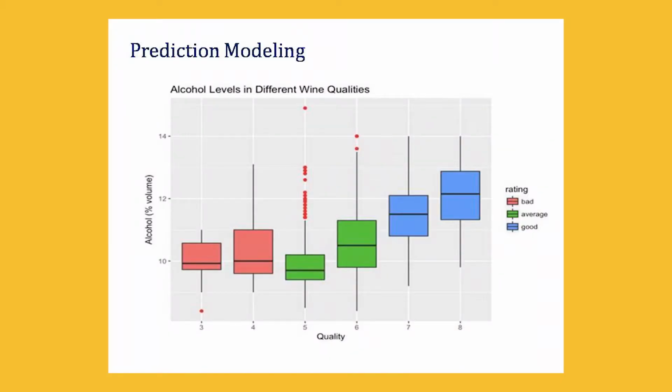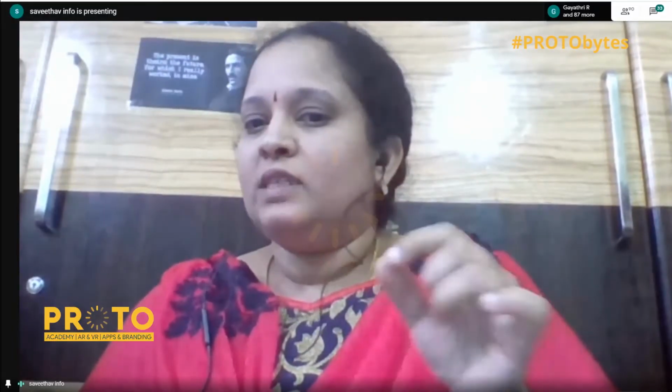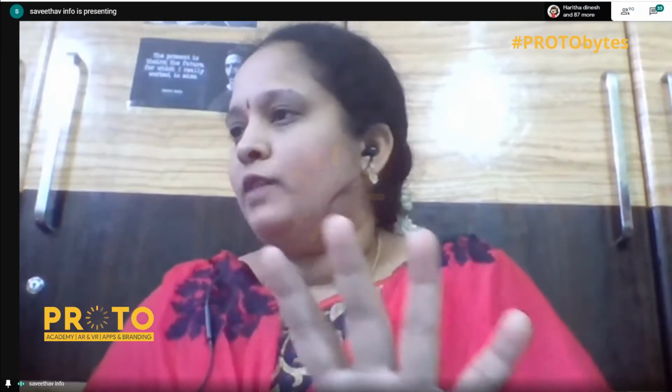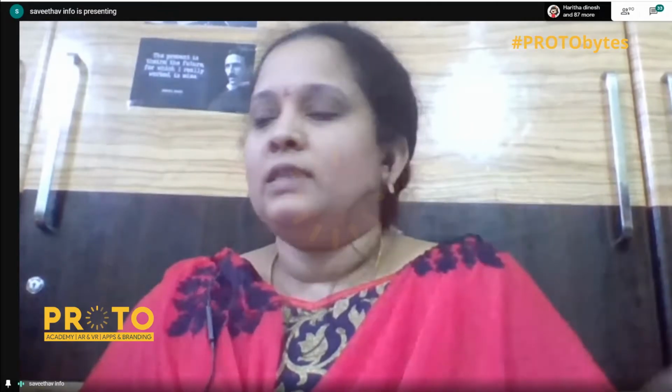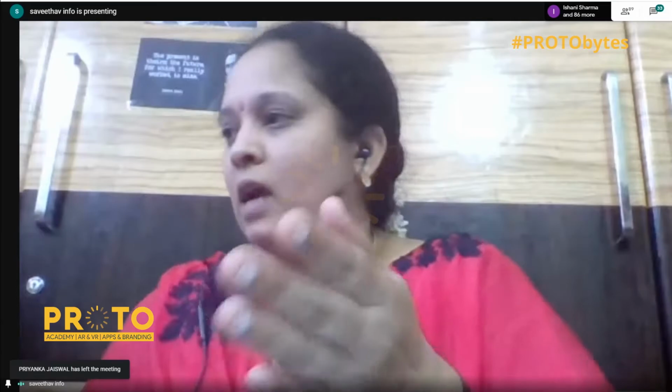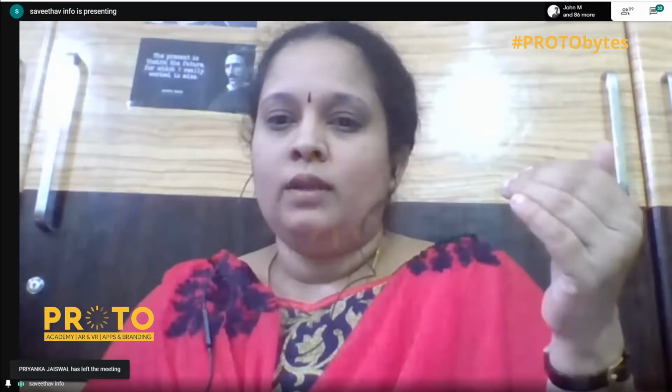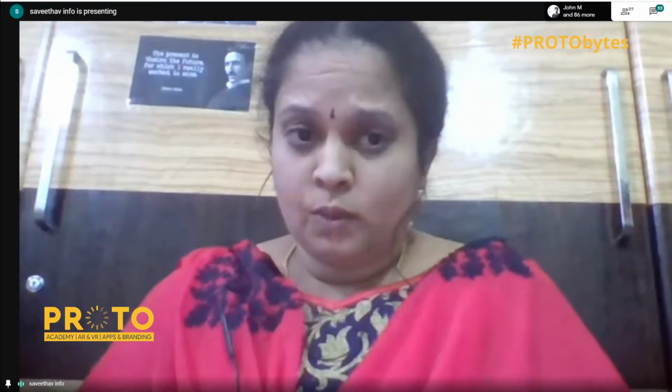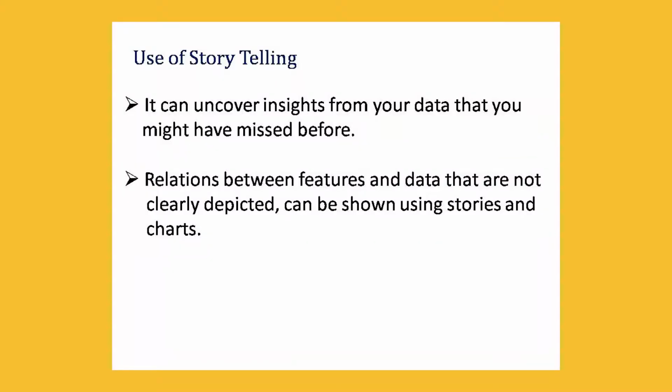Going inside the prediction modeling. So this is another example, wherein the name of this chart is a Seaborn type chart, and here this chart is used to show us the alcohol levels in different wine qualities, and the rating is bad, average, good. So what is this bad, average, good? That is the work of the text analyst. The text analyst applies a classifier model on the prediction modeling data, and he gets the output to be good, average, or bad. Coming to the use of storytelling, it uncovers the insights from the data which are missed already.